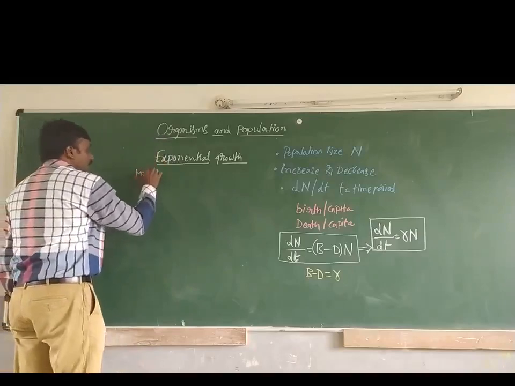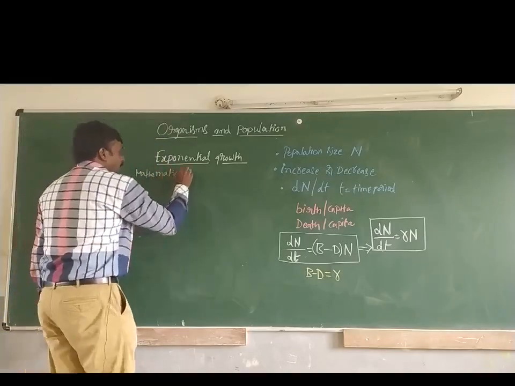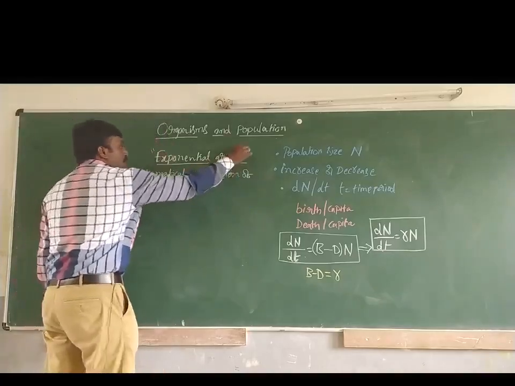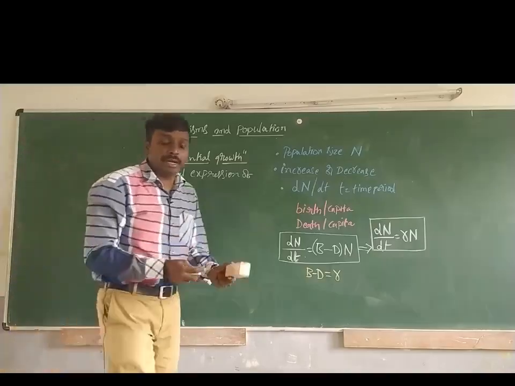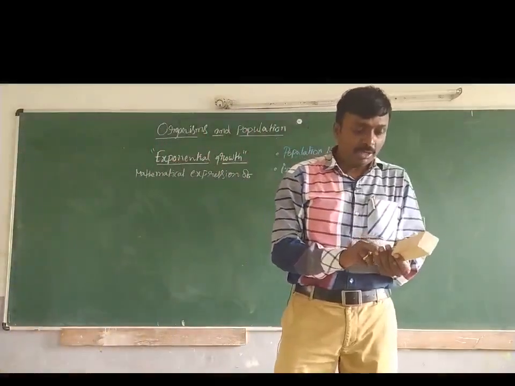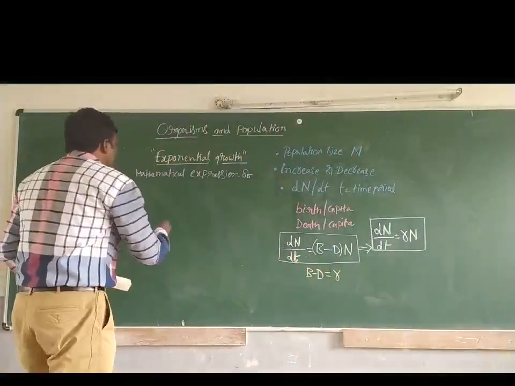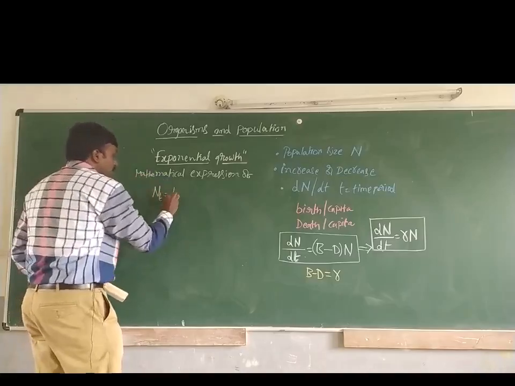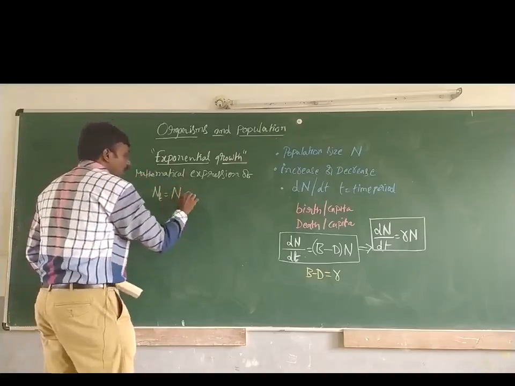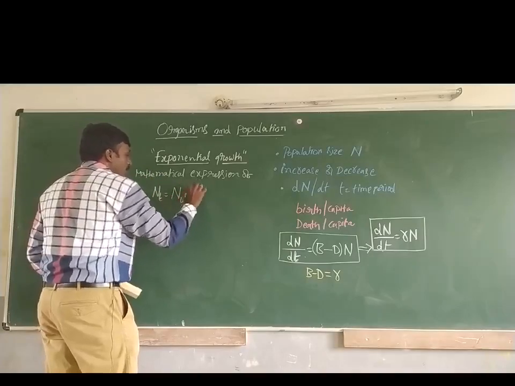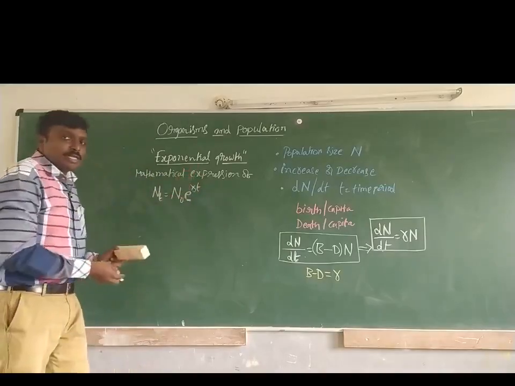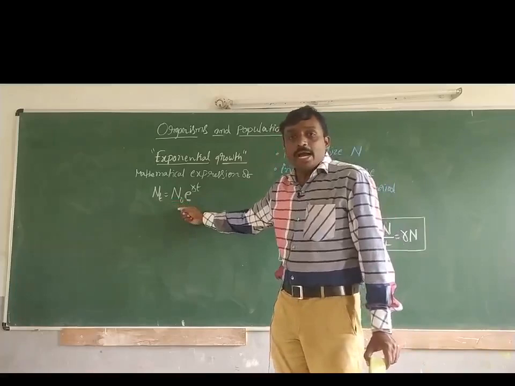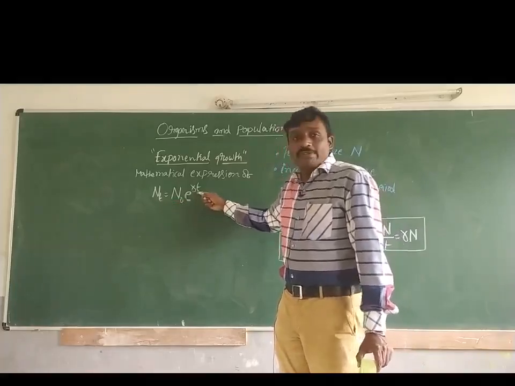So the mathematical expression of exponential growth. Okay, so how can we write the mathematical exponential growth? It will be like this: N_t equals N_0 e to the power of rt. So N_t equals N_0 e to the power of rt.